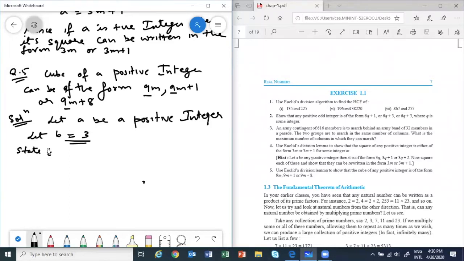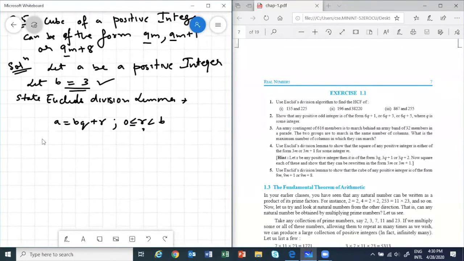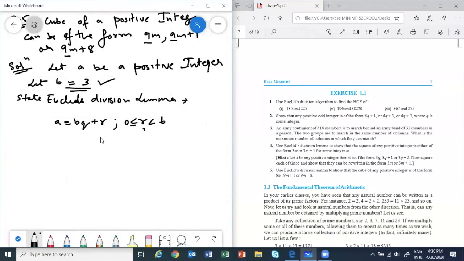Then you state Euclid's division lemma. So then after that you will have that a can be written as bq plus r, where r is greater than or equal to 0 and less than b. See, taking b equal to 3 will help me a lot. Otherwise, we have to take a lot of cases. There will be 8 cases, no?